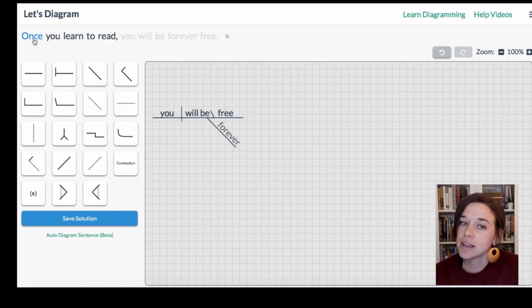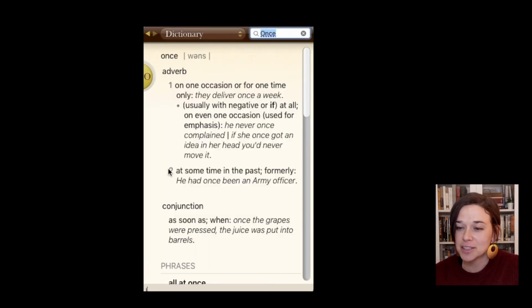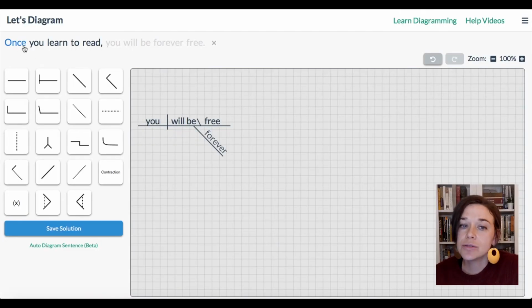Is that what Frederick Douglass means here? For one time only, you will learn to read, you will be forever free. Nope, that doesn't work. And I'll tell you right now, it doesn't mean this definition either. So let's go down to this next entry, which is for another part of speech, a conjunction. When it's a conjunction, it means as soon as or when. Let's try that. As soon as you learn to read, you will be forever free. Yes, that works. That's what once means in this sentence.